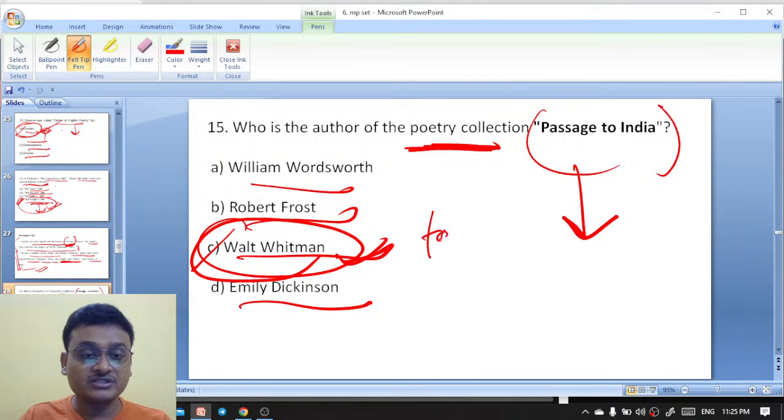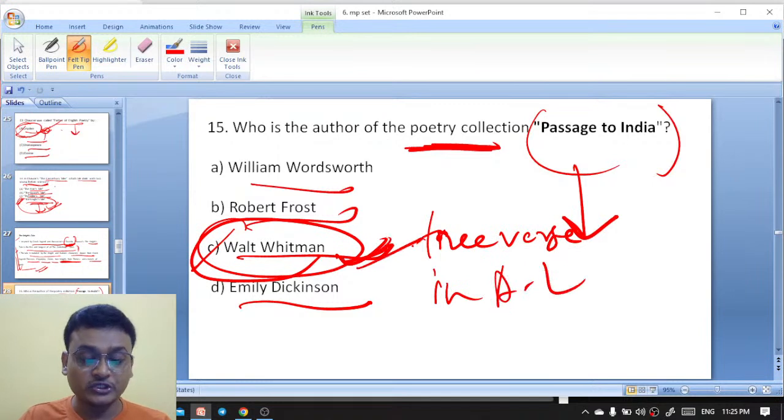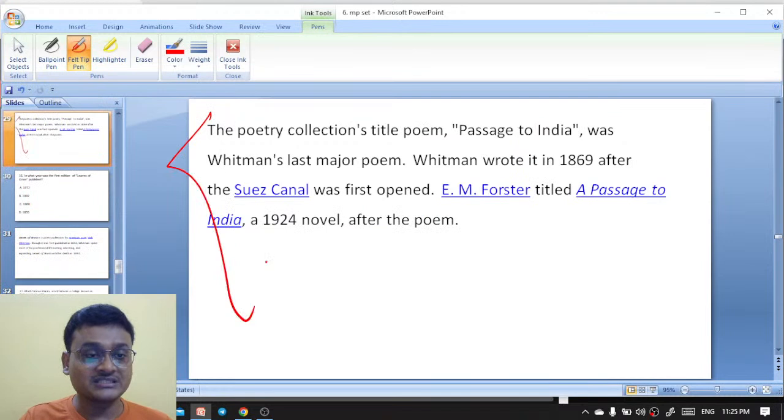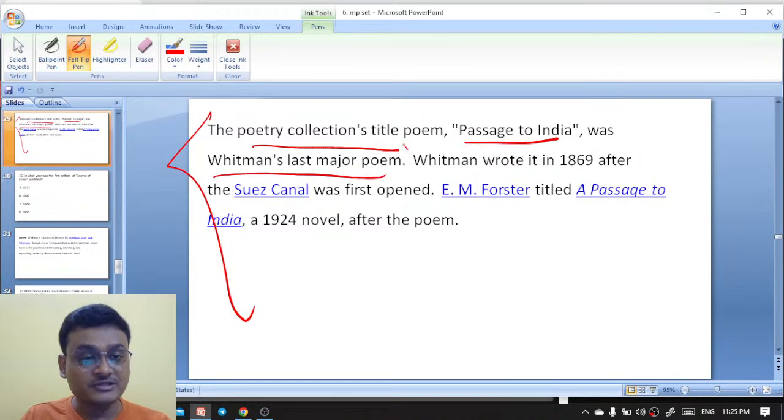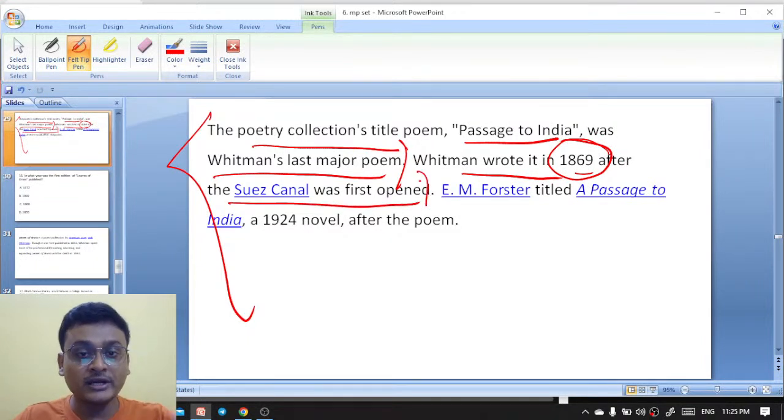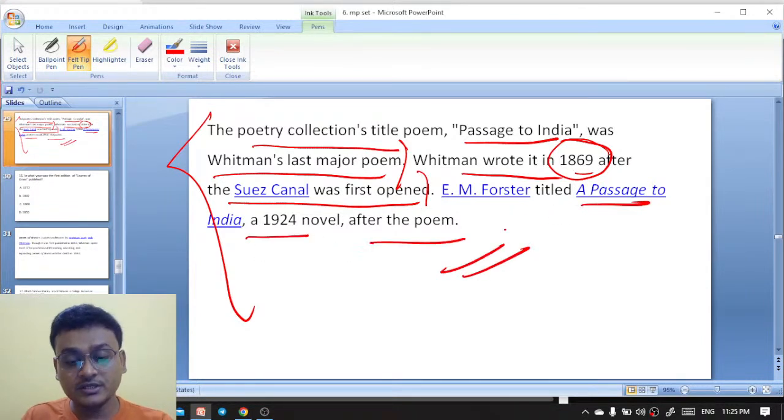The father of free verse in American literature is Walt Whitman, and he wrote the poetry collection called Passage to India. This collection influenced E.M. Forster to write his 1924 novel A Passage to India. Walt Whitman is the right answer. The title poem Passage to India was Whitman's last major poem, and he wrote it in 1869, after the Suez Canal was first opened. E.M. Forster titled A Passage to India, a 1924 novel, after the poem. Got it? Okay. Next question.